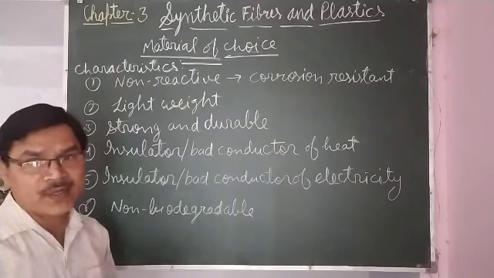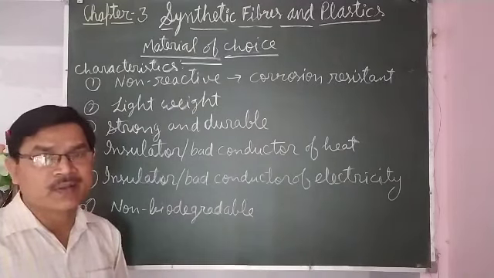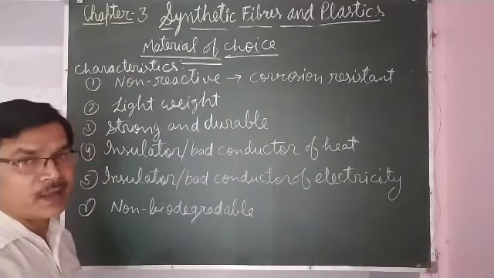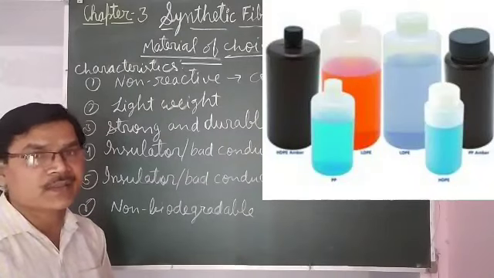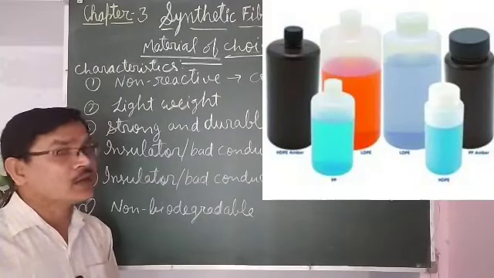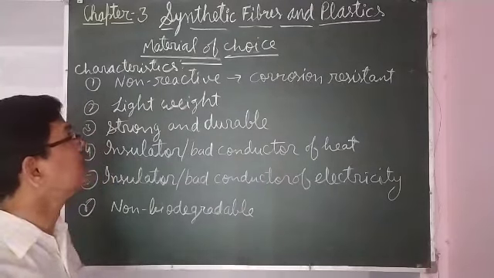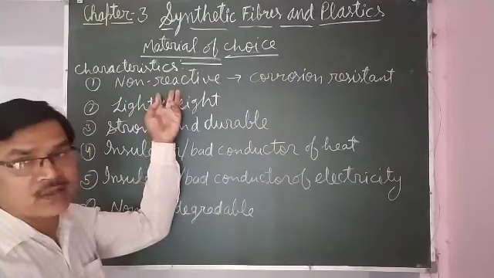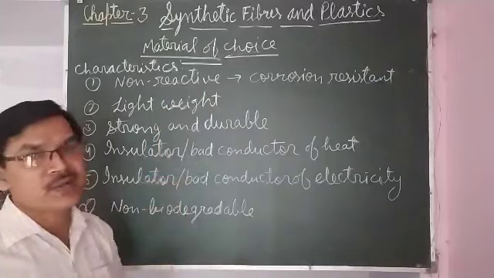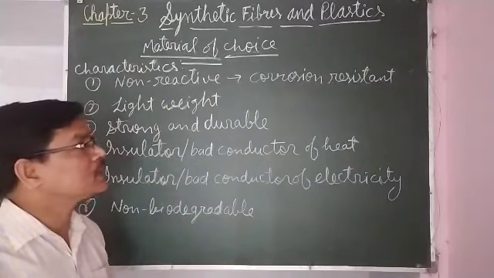In our laboratory also, chemicals are mostly kept in plastic containers or glass containers, because plastics are non-reactive.